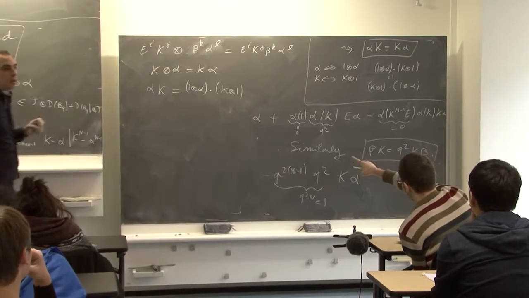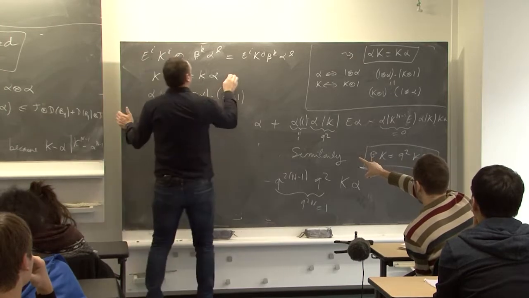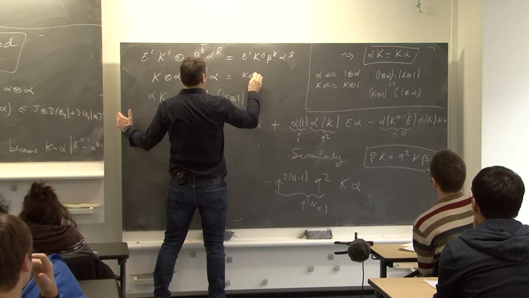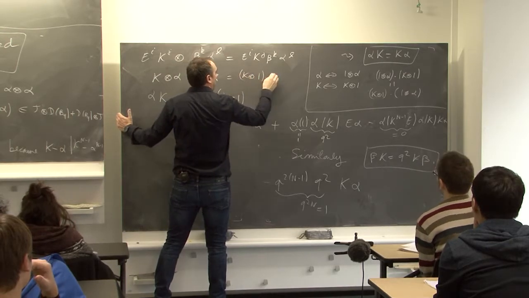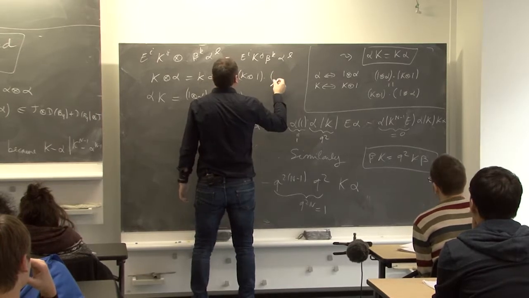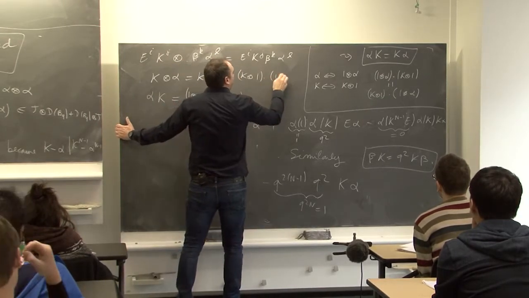Now we have two expressions for K alpha. One is K tensor alpha, and the other one is K tensor 1 tensor. Okay, so this is true, and this is trivial to see. I explain. So 1 tensor alpha.